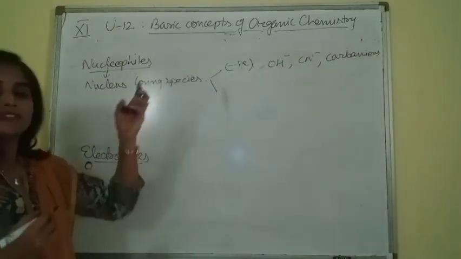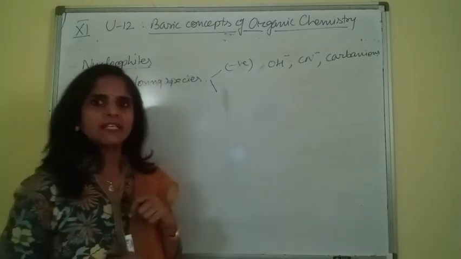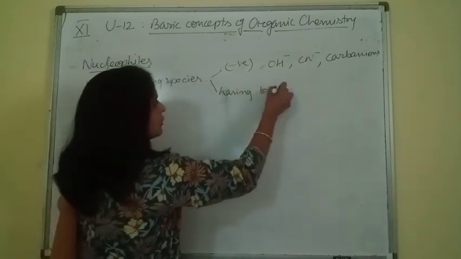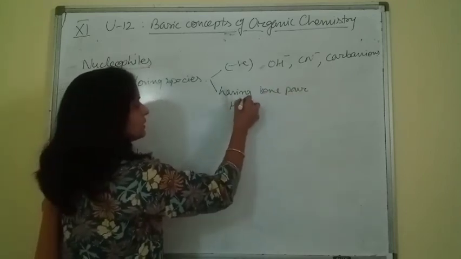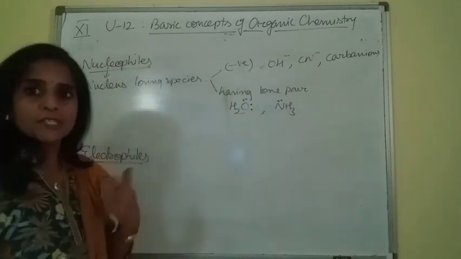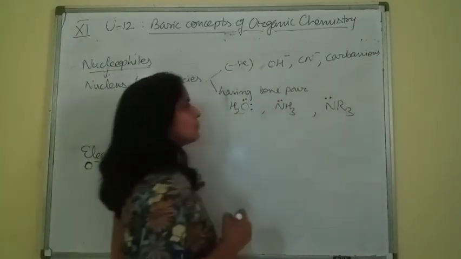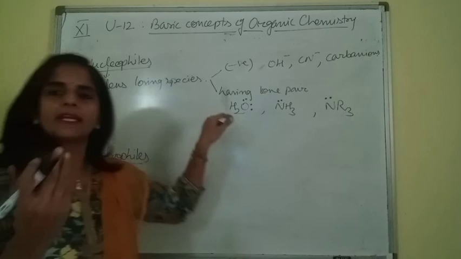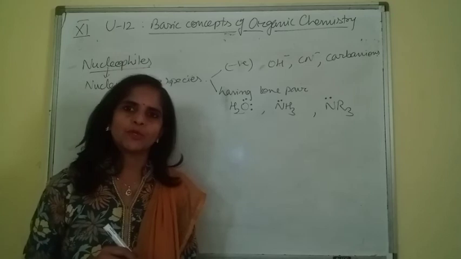If a species has a lone pair of electrons, then also it can attract positive charge. So second condition, having a lone pair, like H2O, it has a lone pair, NH3, or substituted amines even we can take. They all contain lone pairs. So due to the presence of lone pair, they have affinity or attraction for positive charge. So these kinds of species are termed as nucleophiles.